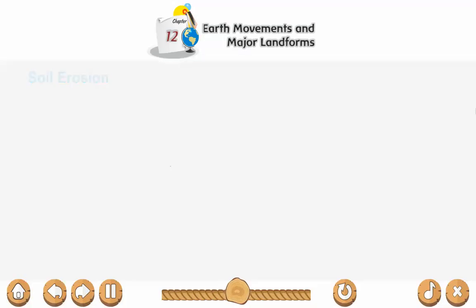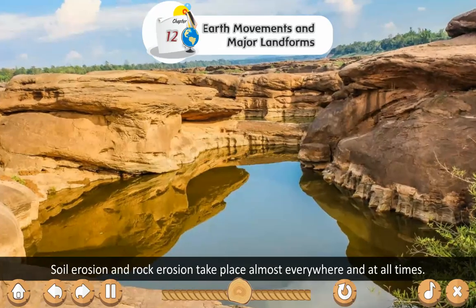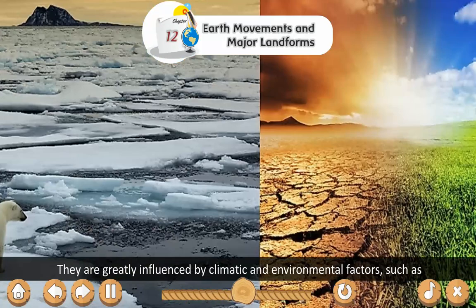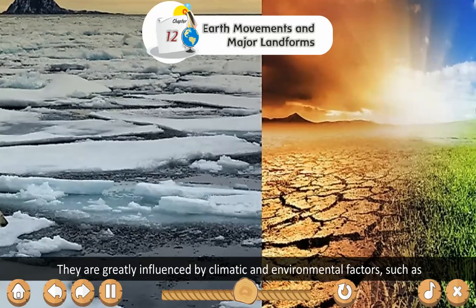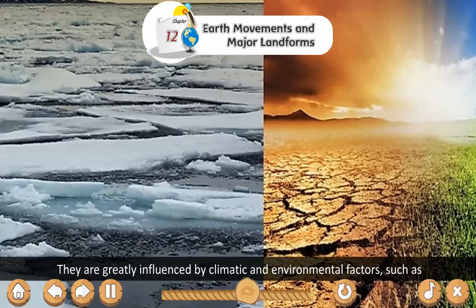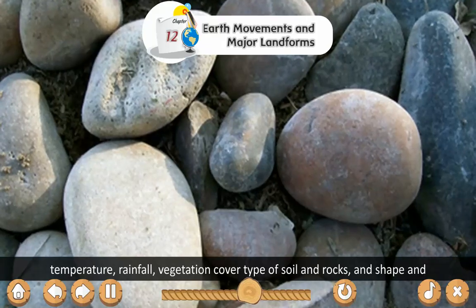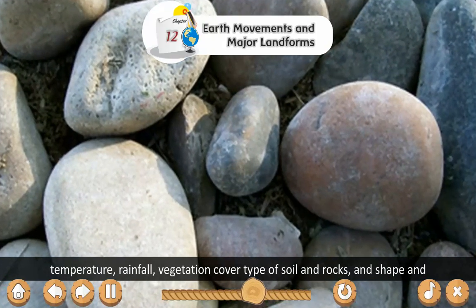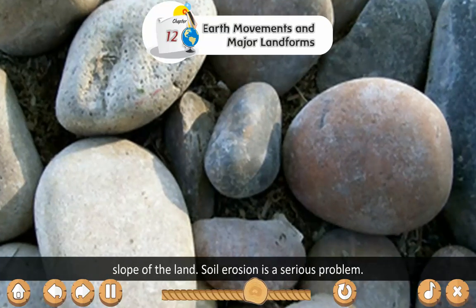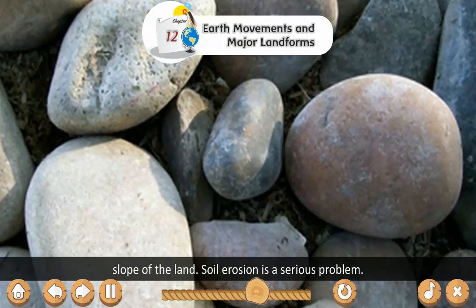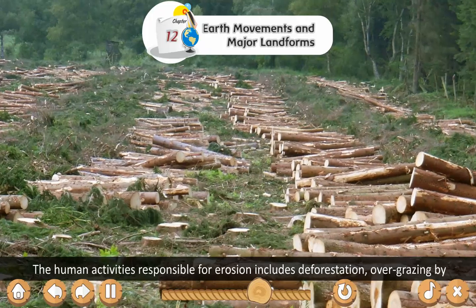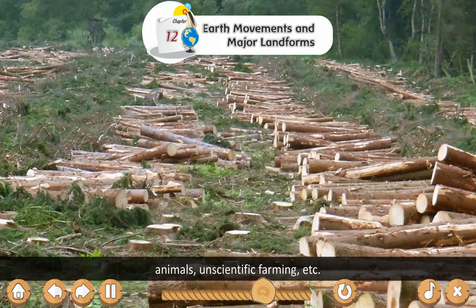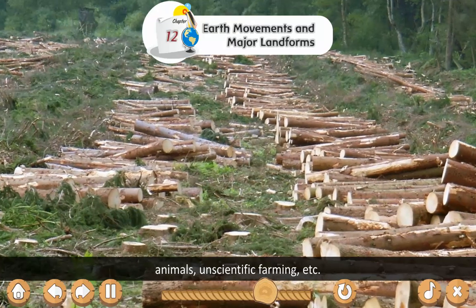Soil erosion. Soil erosion and rock erosion take place almost everywhere and at all times. They are greatly influenced by climatic and environmental factors such as temperature, rainfall, vegetation cover, type of soil and rocks, and shape and slope of the land. Soil erosion is a serious problem. The human activities responsible for erosion include deforestation, overgrazing by animals, unscientific farming, etc.